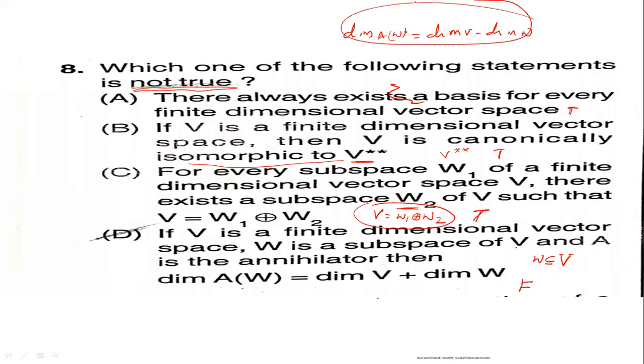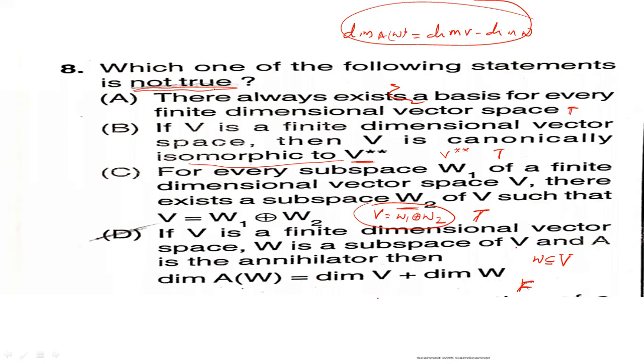Option D: if V is a finite dimensional vector space, W is a subspace of V, and A is the annihilator of W, then dimension of the annihilator of W is equal to dimension of V plus dimension of W. This is false, because dimension of the annihilator of W is equal to dimension of V minus dimension of W. Therefore, here the plus sign is given, so this is false.